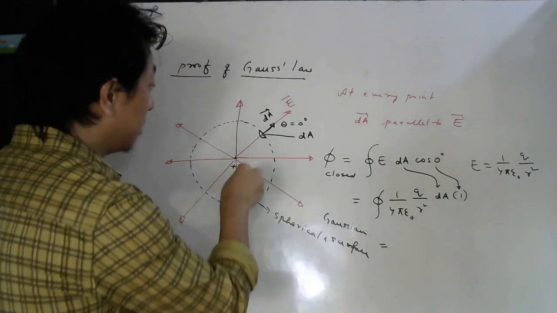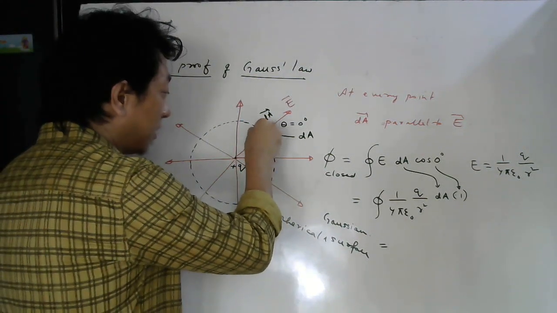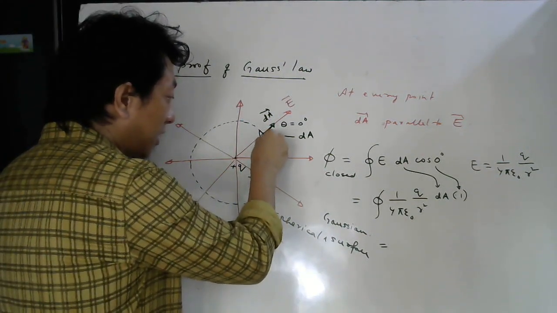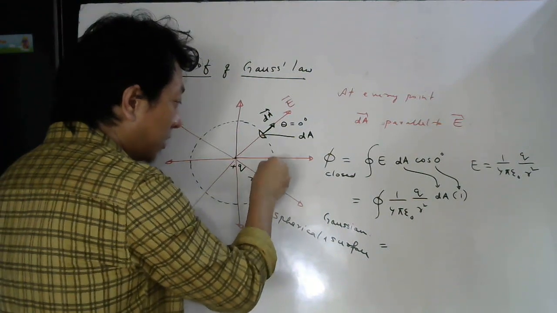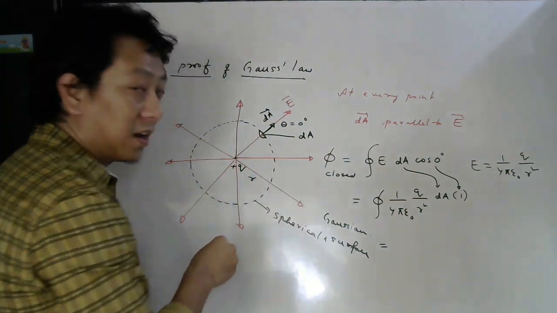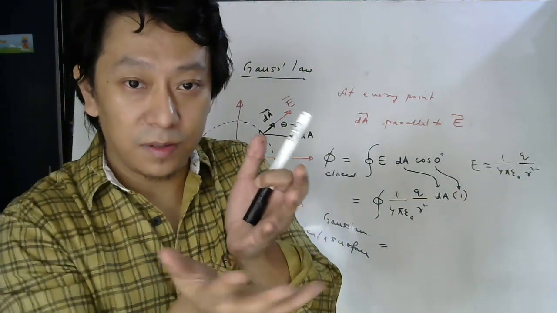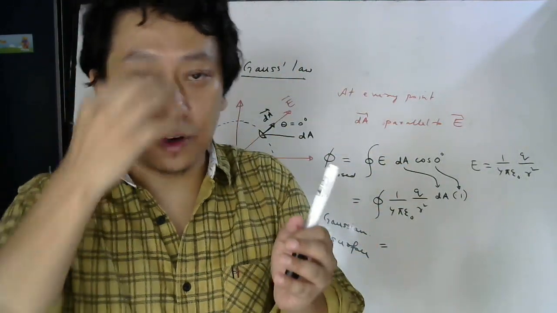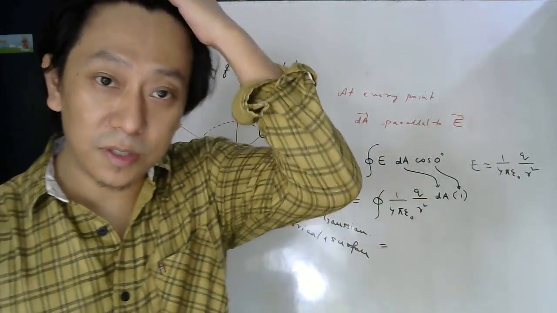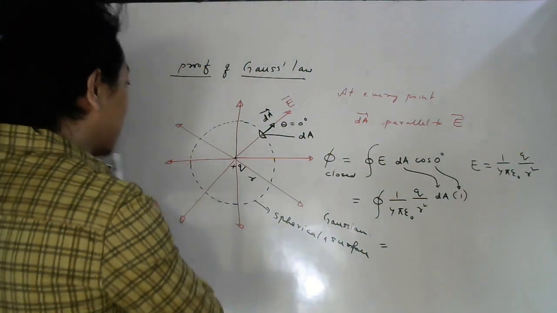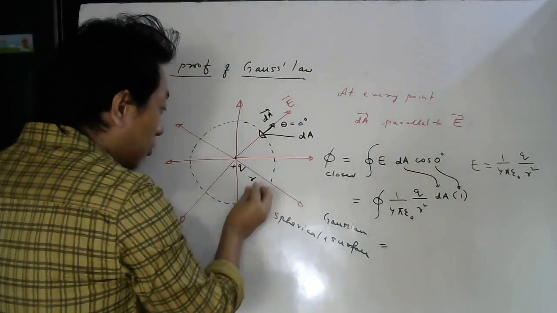First calculate flux here, then through this area, then this area, then this area. You have to move through the whole surface like this and cover each part of this spherical surface. Yes or no, students? If you cover each part of the spherical surface, what remains constant?